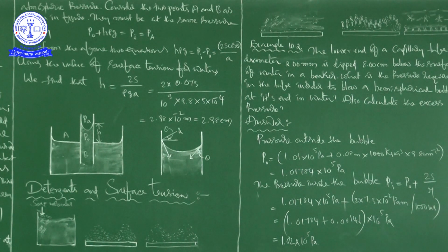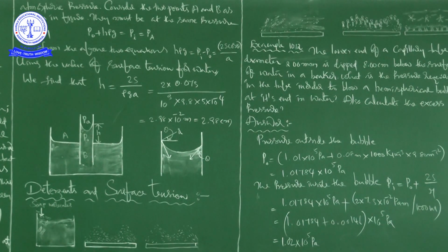At last we have an example problem that we will discuss. Example 10.12. The lower end of a capillary tube of diameter 2.00 millimeters is dipped 8.00 centimeters below the surface of water in a beaker.